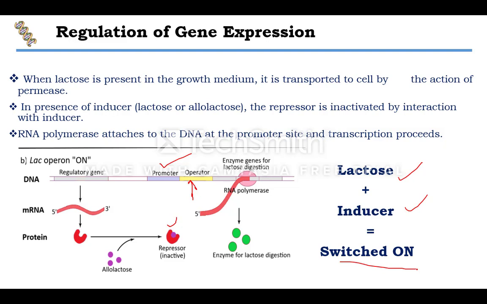The switched on condition is there when the repressor molecule is no longer attached to the operator, or there has been some conformational change due to the allolactose, and these repressor molecules move away from the operator, and the RNA polymerase can move further.